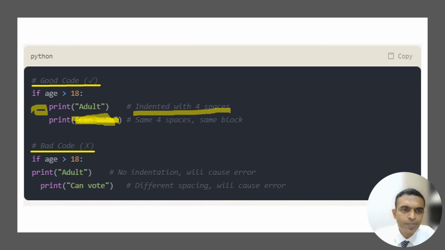Now what we see as a bad code here is this, because if age is greater than 18 and there is no indentation here, and then again you use two spaces and you say adult can vote. This program may or may not run. Most likely it may not run, but if it runs, you are making the life of your fellow programmers really a hell. You just don't know where the code is starting, ending, what is the block. So using indentation, using these four spaces and making the code very neat and clean is very important. Okay, right?